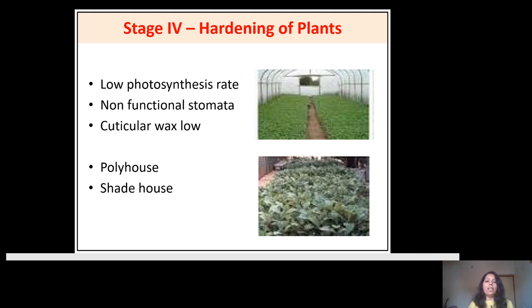This is the entire process of the hardening of the plant, and this is the entire process of micropropagation of the plant. That is, we bring the material from the land, we process it in the laboratory, and again we ship this processed plant material, whatever our aim is, into the field. That's why this is called lab to land technology.